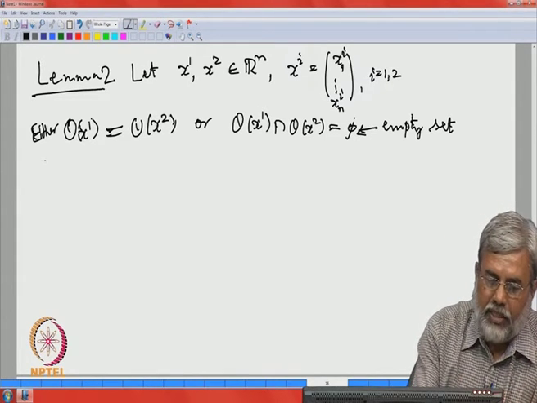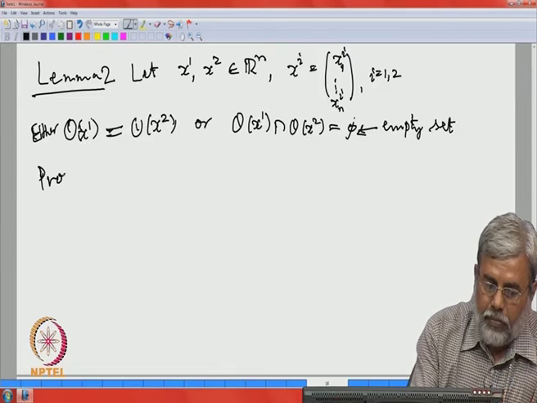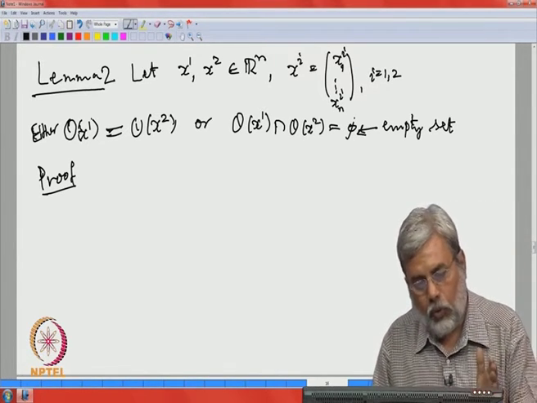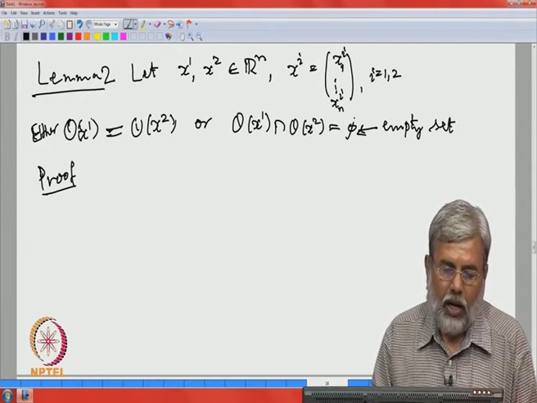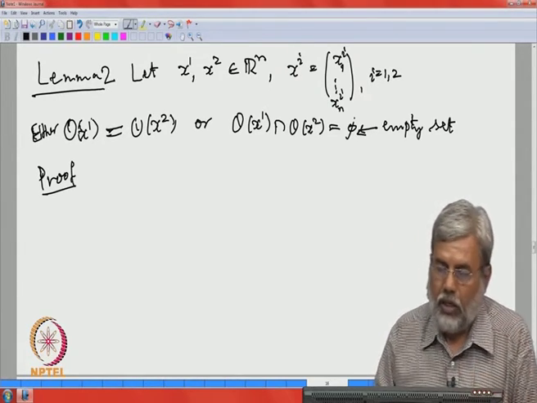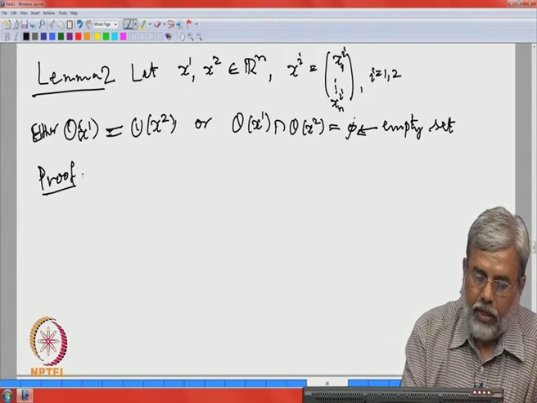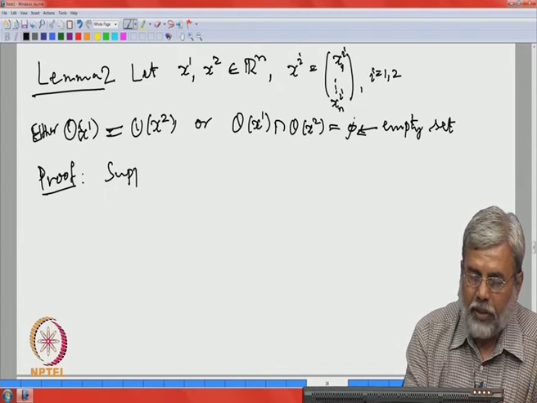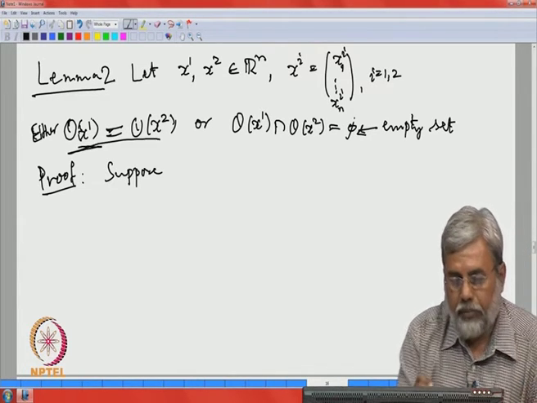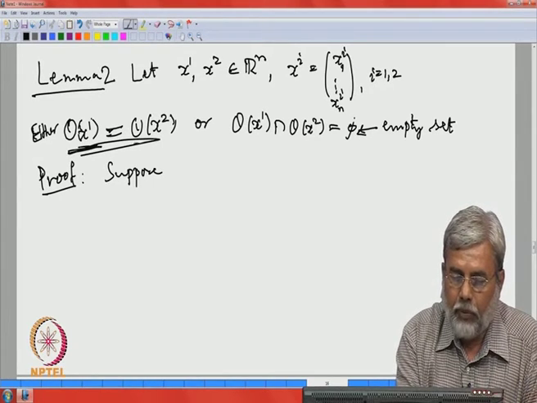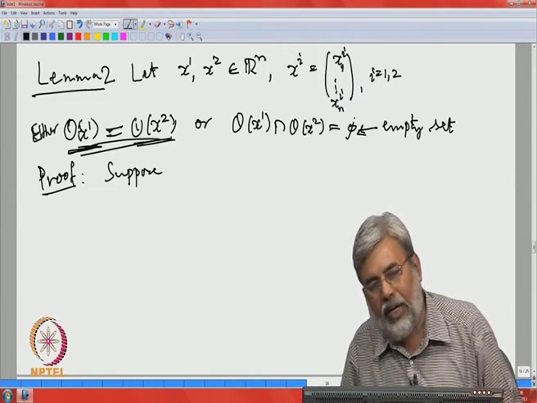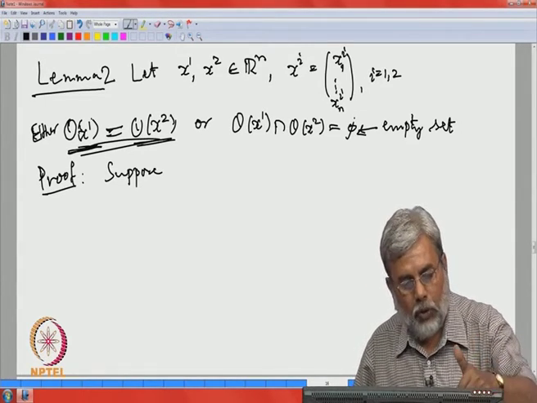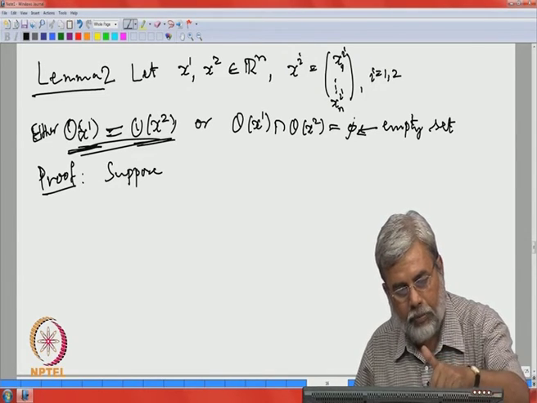The proof is very simple, and we will be using this throughout this discussion on the qualitative theory. Suppose they have a common point, this orbit O x 1 and O x 2. If they are already disjoint, I do not have to prove anything. Suppose they have a common point. So, there is a point here and a point there and they are equal.